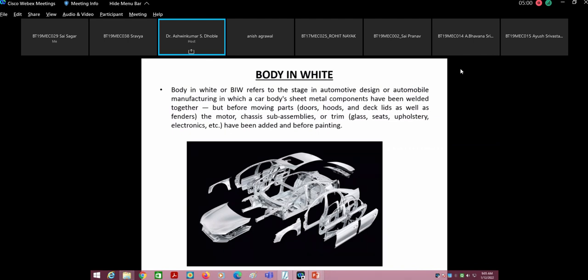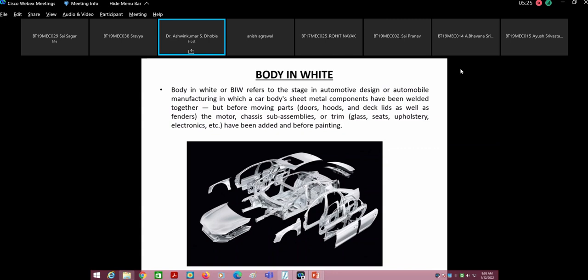In that particular area, the term which is commonly used by the automotive companies is body in white. So what is body in white? This is referred to most of the time for monocoque body, but sometimes it can be used for the chassis type of construction as well.